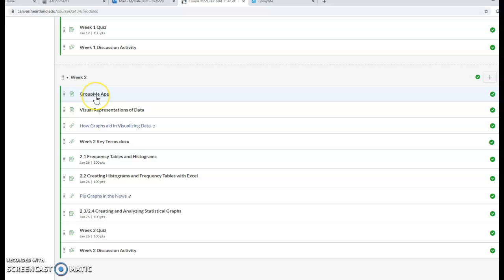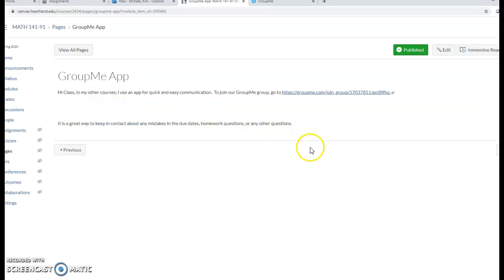One thing you'll see this week at the very top is the GroupMe app. The GroupMe app is an app on my phone, and I'm able to communicate with students very quickly and easily. It's almost like texting. I can also take pictures, so if you have a question about a homework, I can work it on paper and take a picture. I can also post short videos. It's just a really quick and easy way for our class to communicate.